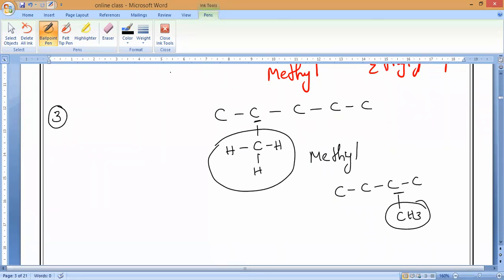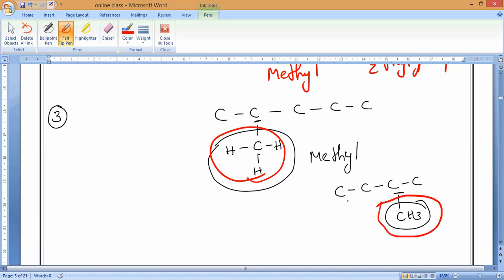Now, this is the most important point where all the people commit mistakes. Always remember, wherever you have an alkyl group, that carbon should get the lowest possible number, the smallest possible number.